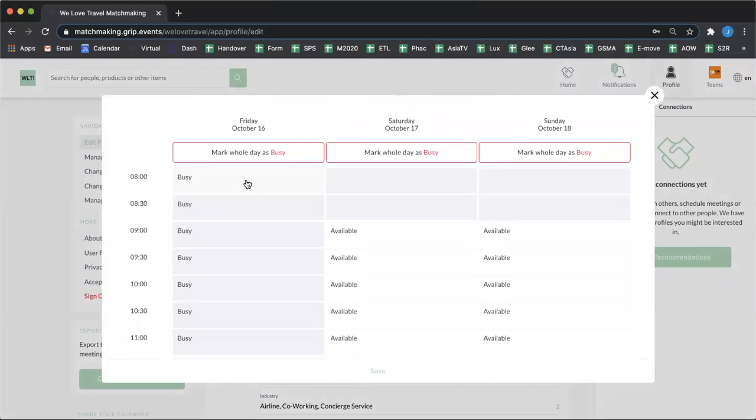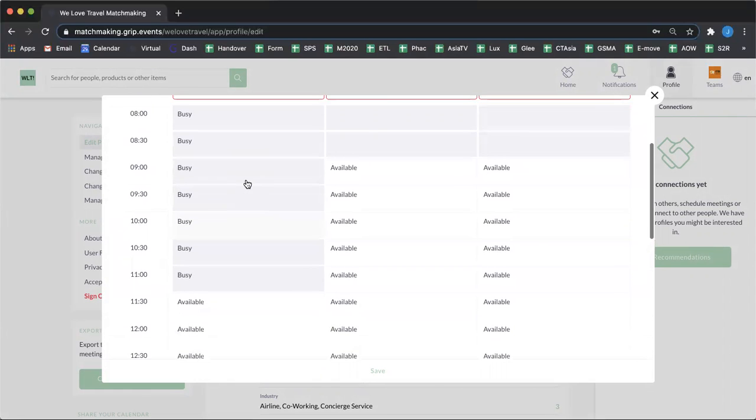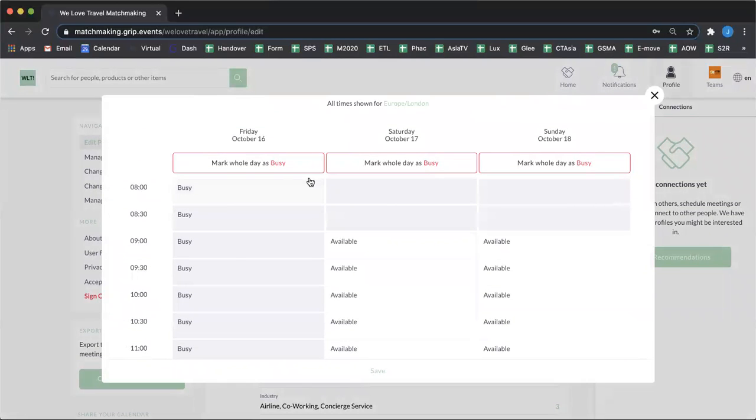What this means is when people come to book meetings with you, that time will automatically be blocked out, and it means you won't receive meeting requests during that time. Something that could be really useful for you guys, and of course allows you flexibility of when you're available and when you're not. If you want to mark a whole day as busy, you can do that just by clicking this button here, and to mark it as available, you click that button again. If you make any changes, again, just remember to click save at the bottom here.